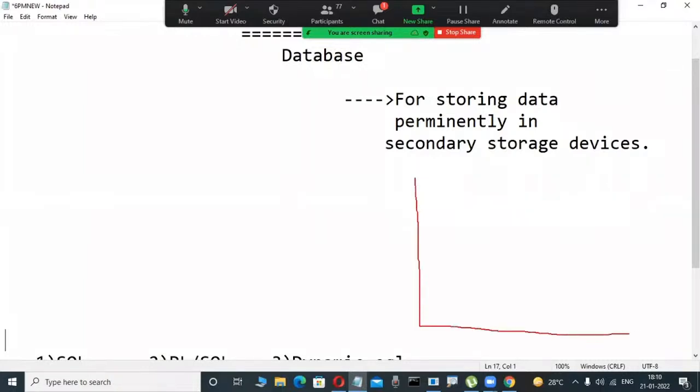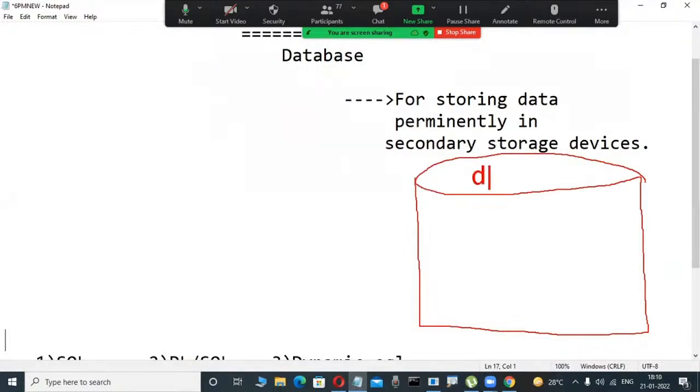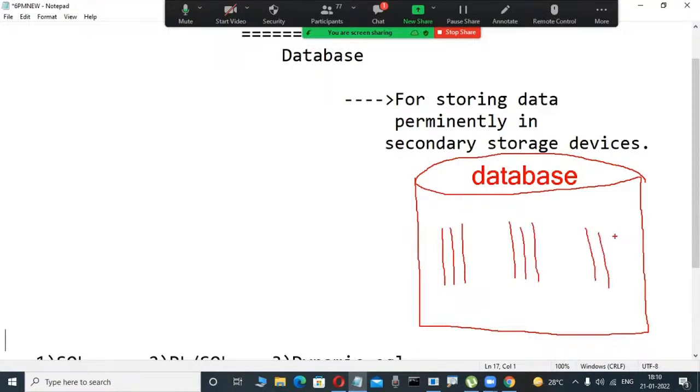These relational databases do not store a random collection of data. They only store a structured collection of data. Yesterday I told you, suppose this is an Oracle database. Databases means some place. Now observe here: a structured collection of data we are storing only in this place, in an organized fashion only.